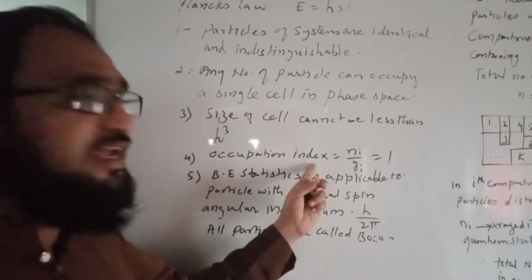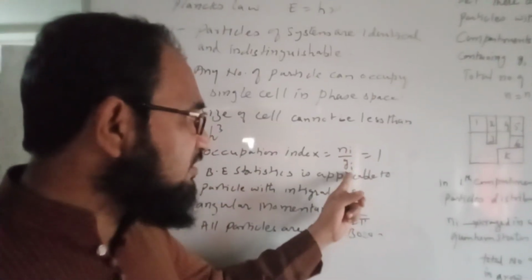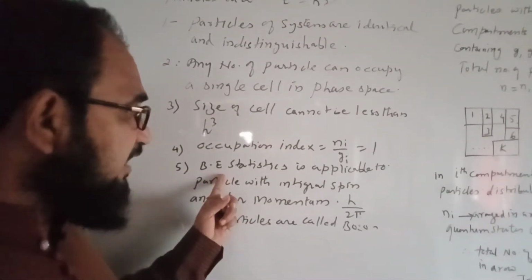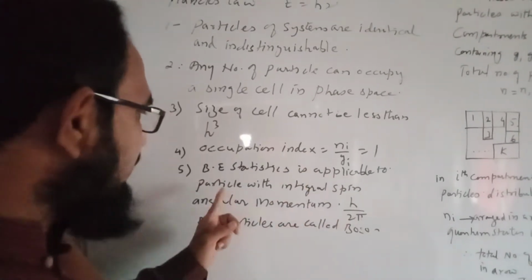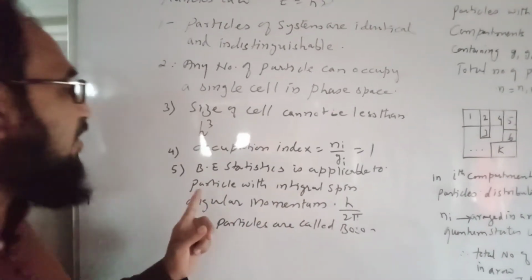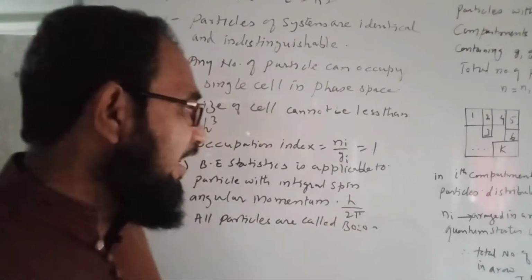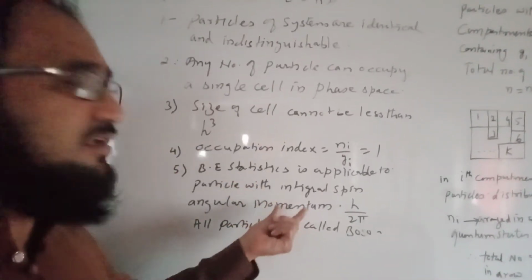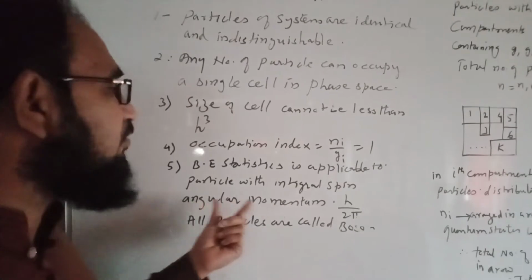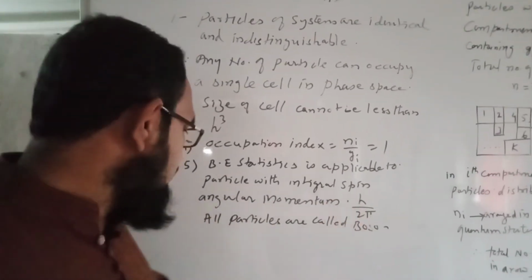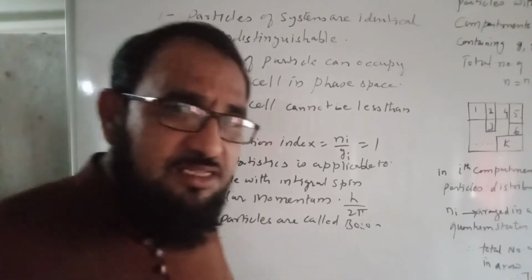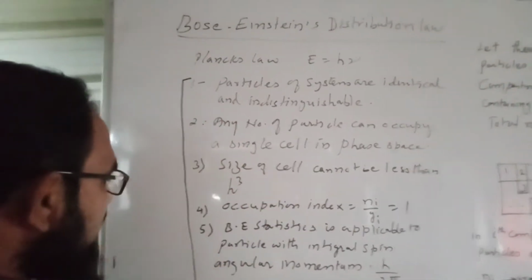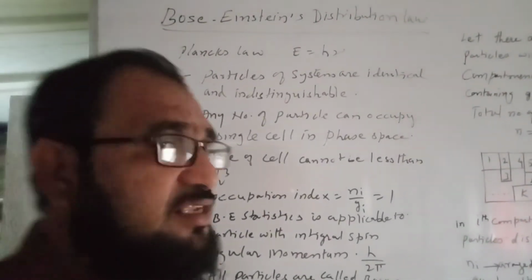Now the occupation index in this case, Ni upon Gi, should be much greater than or equal to 1. Bose-Einstein statistics is applied to particles with integral spin, with angular momentum in units of h upon 2 pi. All such particles are called bosons. So these are the assumptions of the Bose-Einstein statistics.